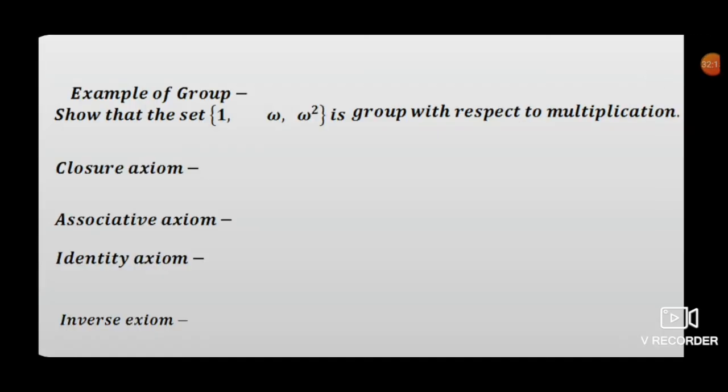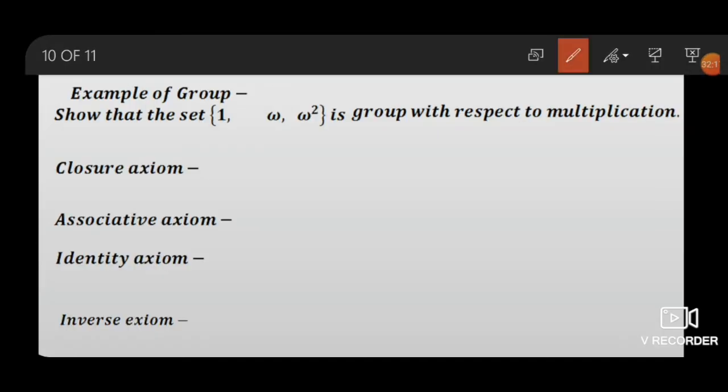Other examples of group, so that the set 1 comma omega comma omega square is a group with respect to multiplication.